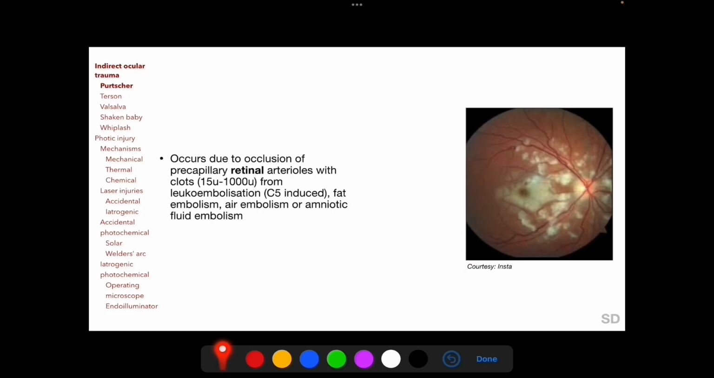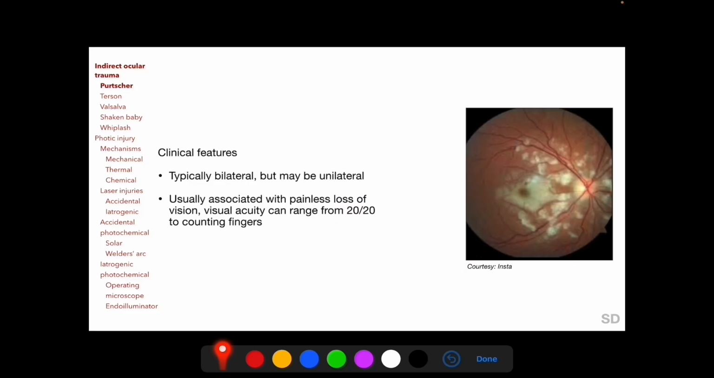These entities occur due to occlusion of precapillary retinal arterioles with clots having sizes within a specific range, arising either from leuco or white blood cell embolization, fat embolism, air embolism, or amniotic fluid embolism. Purtscher retinopathy is typically a bilateral condition and is usually associated with painless loss of vision, and the presenting visual acuity can range from 20/20 to counting fingers.